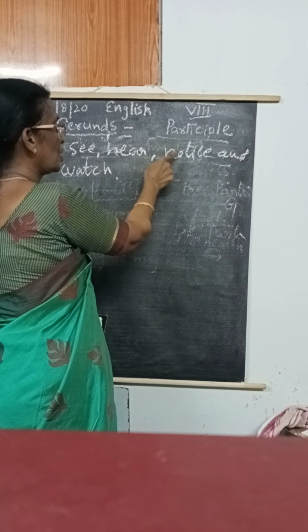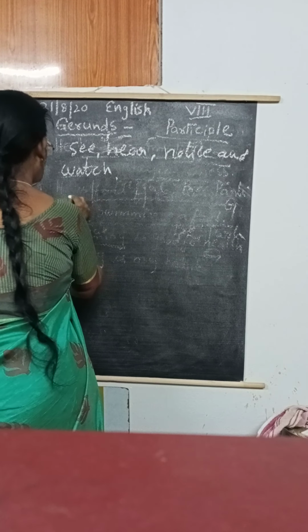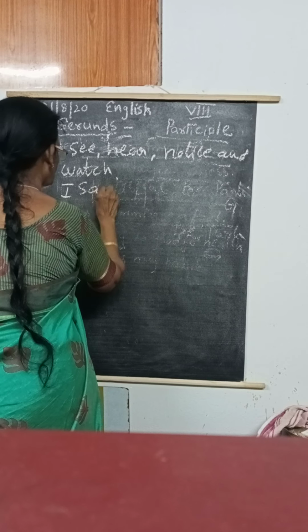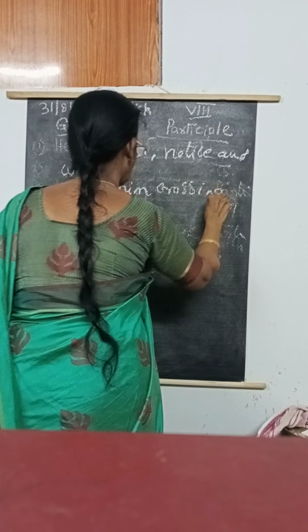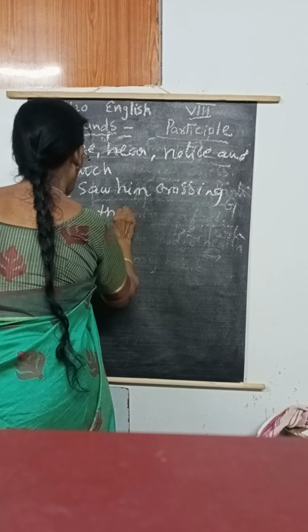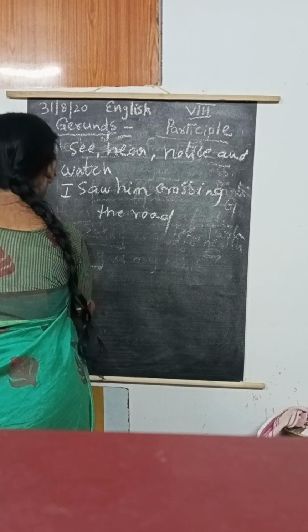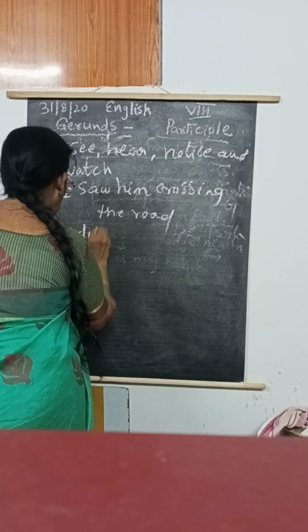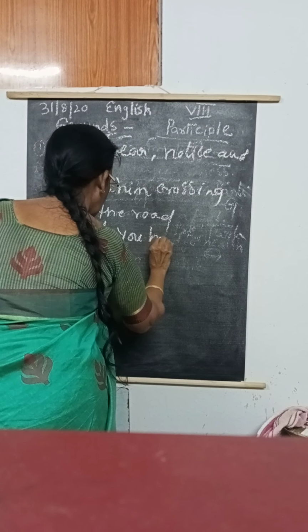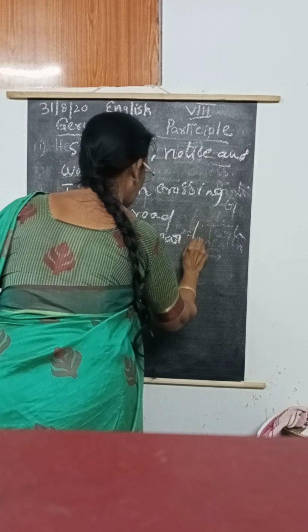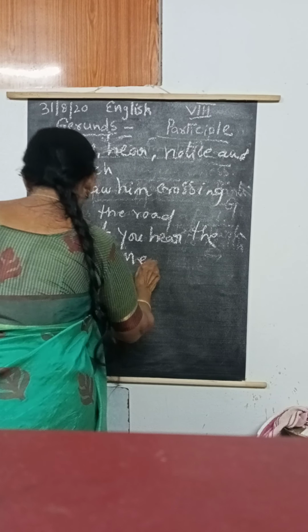For example, they gave: I saw him crossing the road. And the second one: didn't you hear the cat mewing?